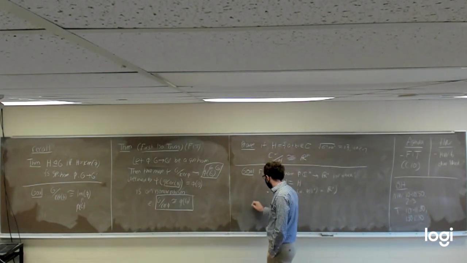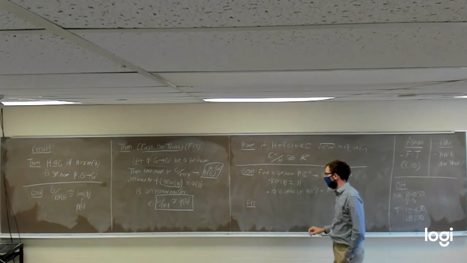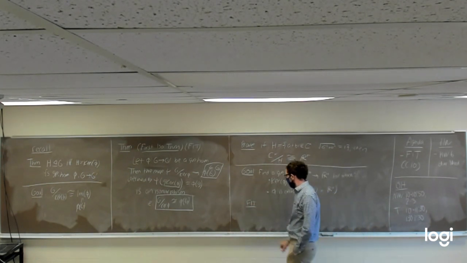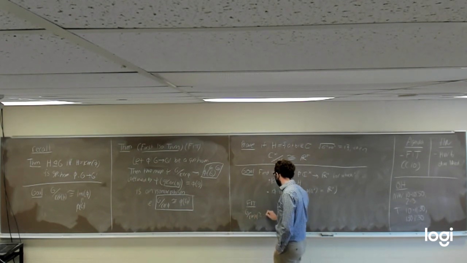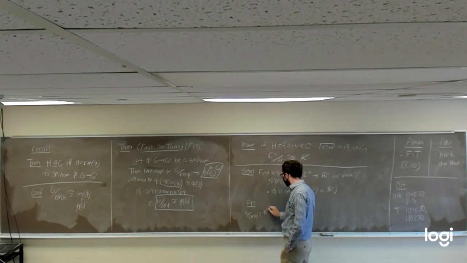Why do we want that? Well, that's because the first isomorphism theorem would then tell us that G mod the kernel of phi would have to be isomorphic to the image.